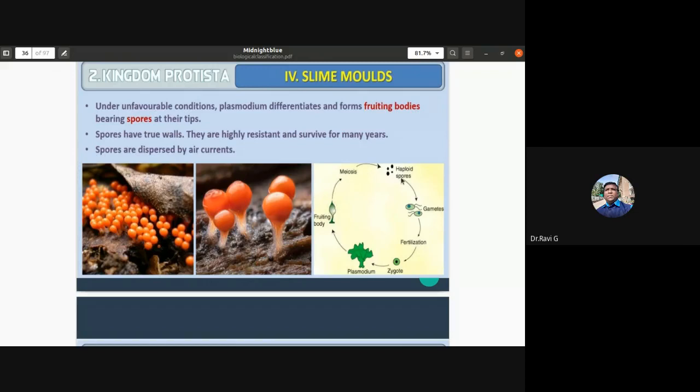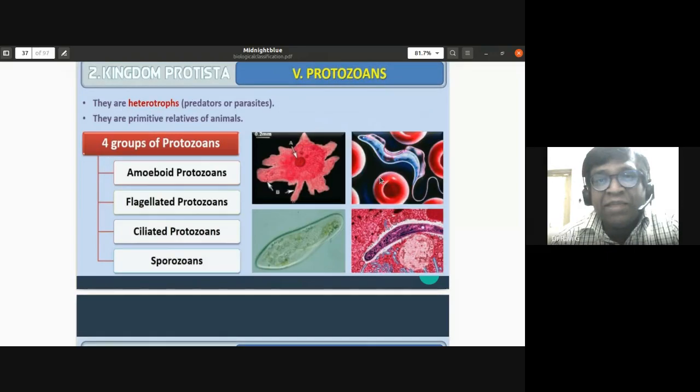These haploid spores are carried by wind, and when they fall onto the soil, they develop the gametes. There is a fusion of these gametes and they form the zygote, and that zygote, during favorable conditions, develops to form the plasmodium. That is an aggregate of slime molds, we call it plasmodium. So slime molds are saprophytic protists. Remember these characteristic features of slime molds.